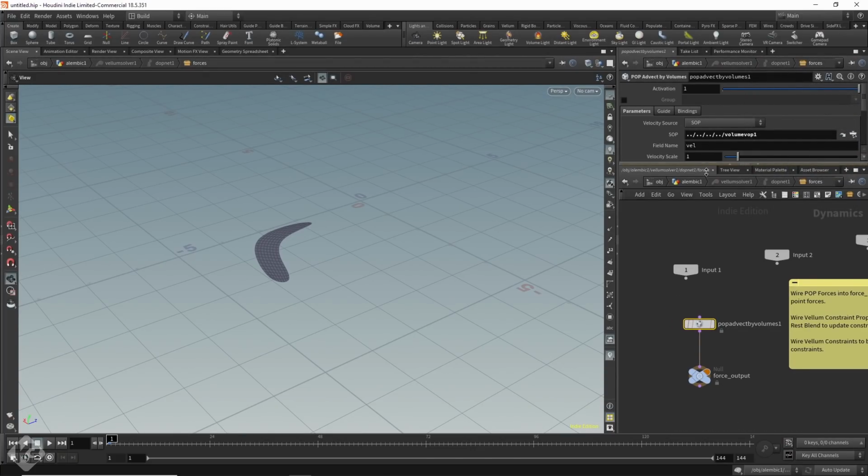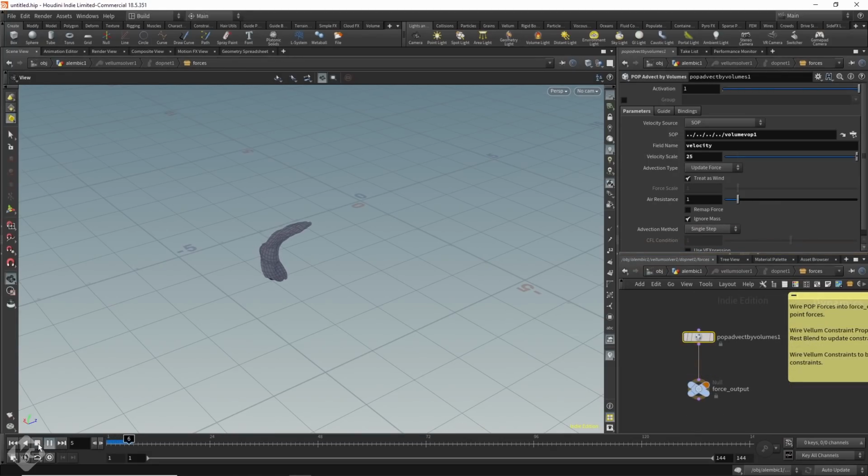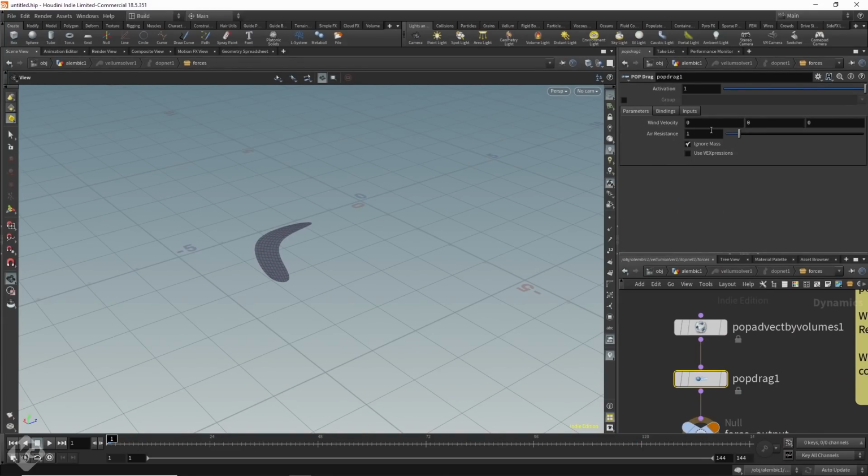It's like nothing magical. I turned the velocity scale up and then added the name velocity in there. Hit play and yeah, it's curling. The noise is working. I love it when a plan comes together. It's a bit weird, so I added a pop drag after the other one to slow down the effect. That's all that's really happening here. You want another filter, add another node.